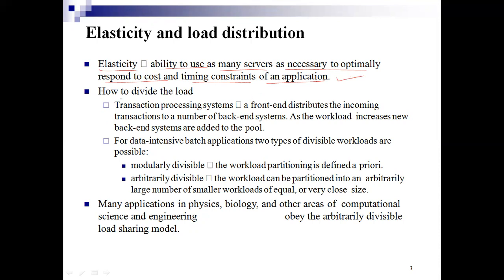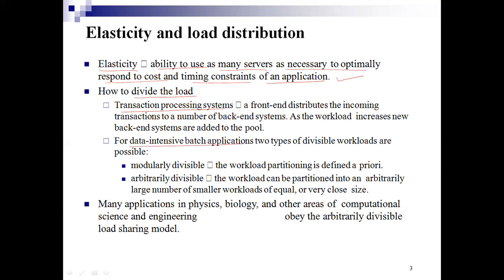Next, how to divide the load. There will be distributed systems, and for each distributed system we are going to divide the load. There are mainly two things: one is the transaction processing system, and the other is data intensive batch applications.